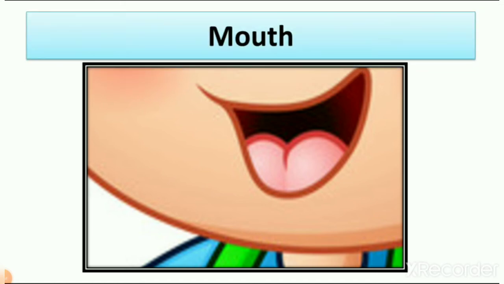I am using my tongue also, right? All these things together make mouth. Now you can see the spelling of mouth, M-O-U-T-H. So tongue, lips, teeth, all these things are in our mouth. So mouth is also part of our body, right?